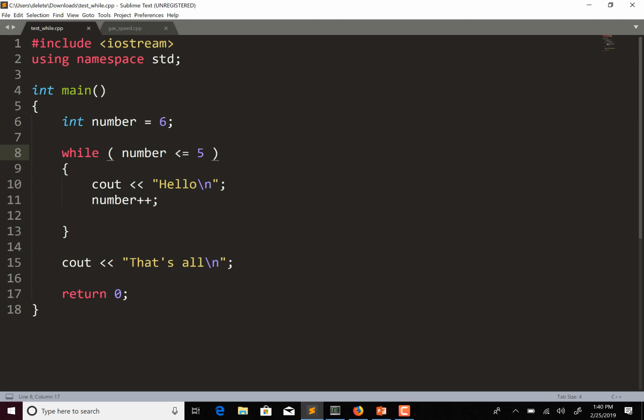So now I'm not going to take this out and run it, but if I didn't increment that, this loop is going to run forever. So you want to avoid infinite loops.